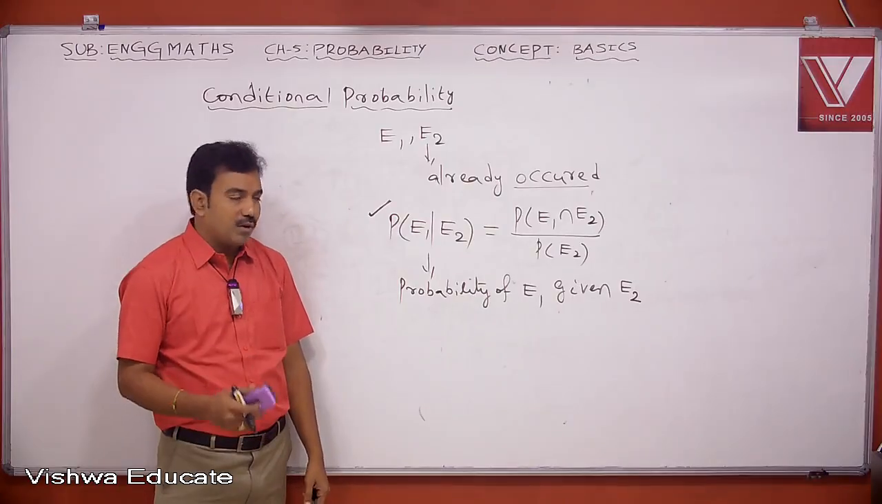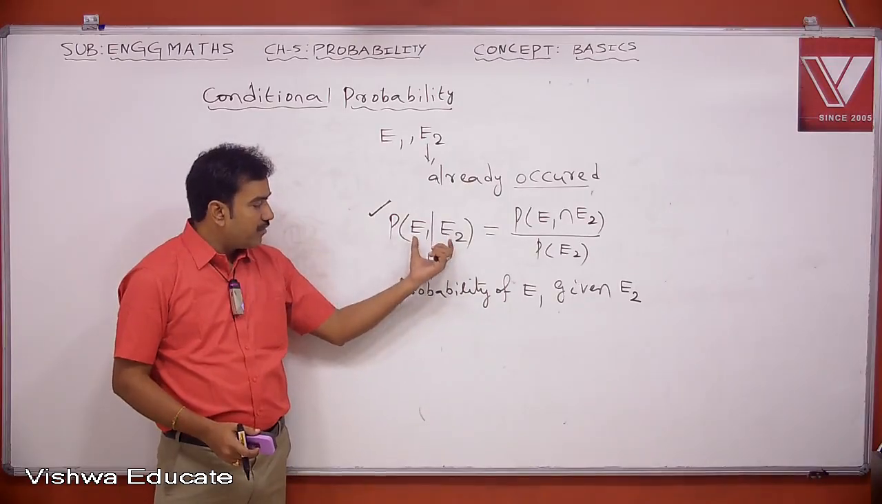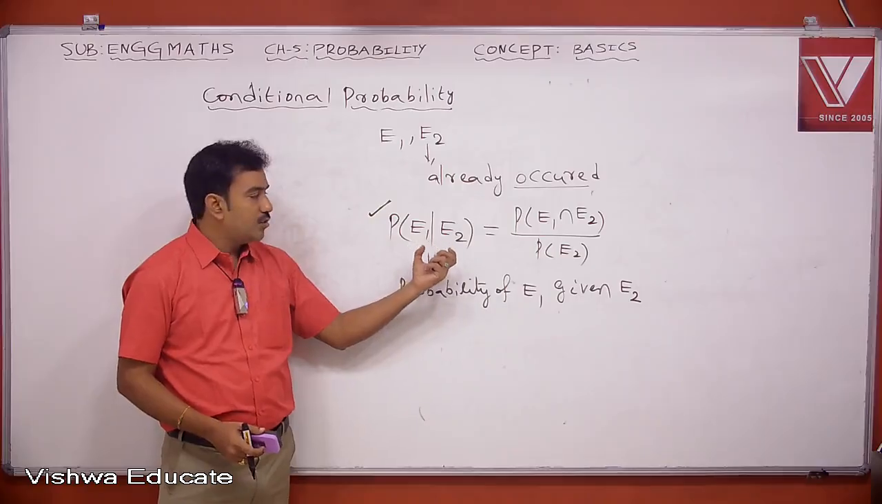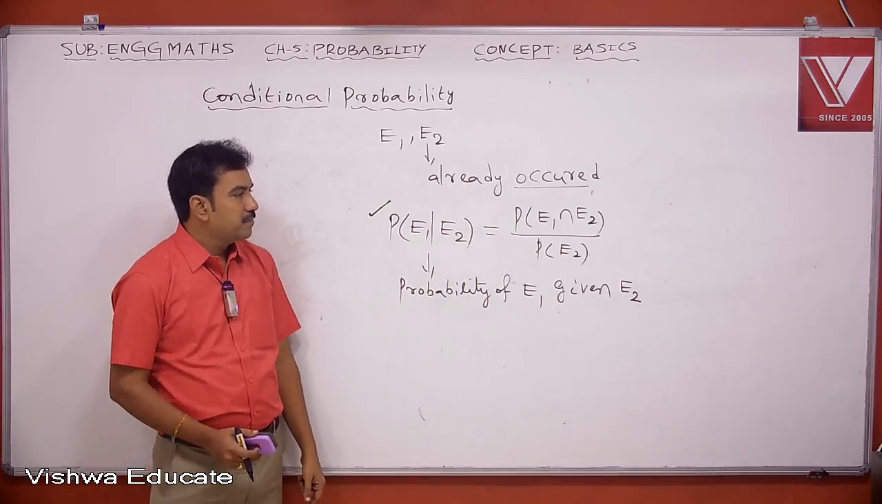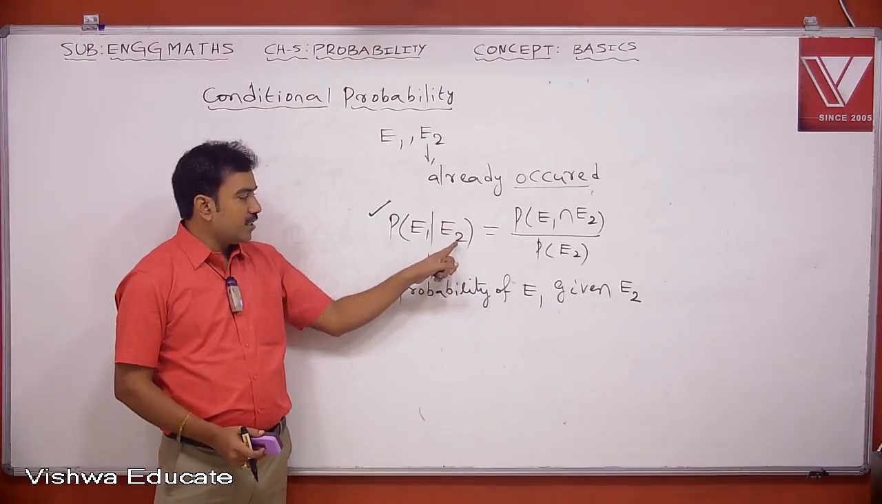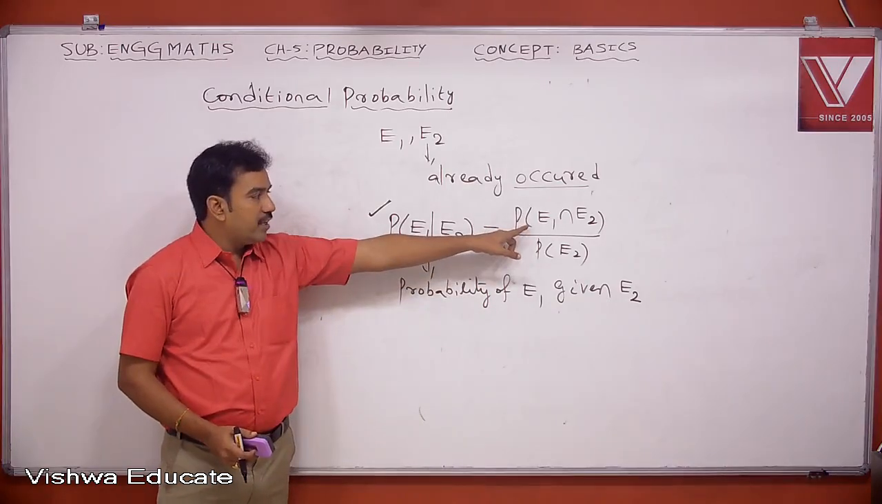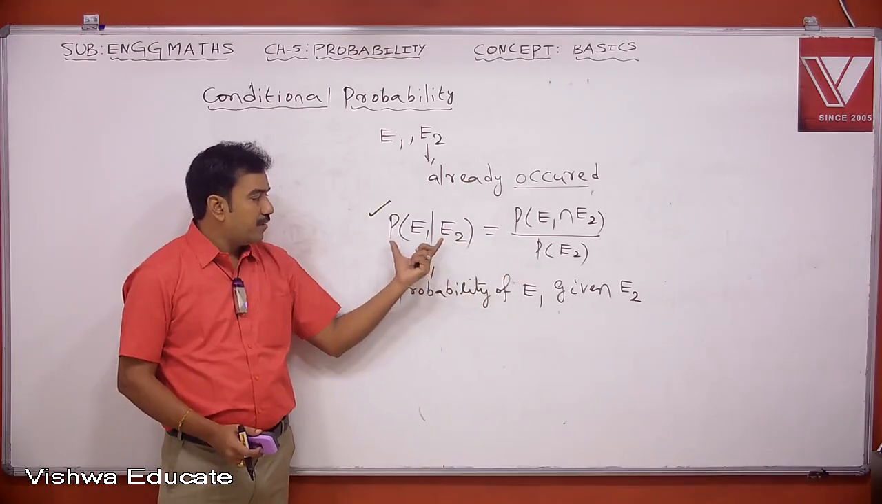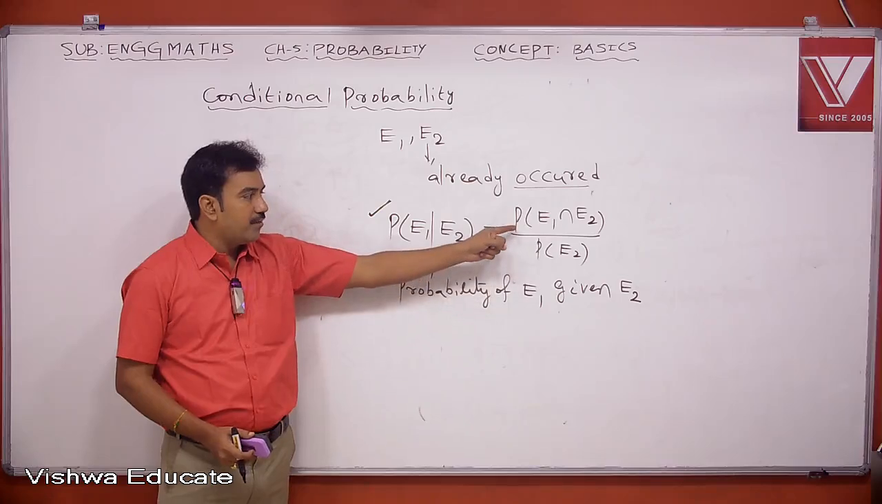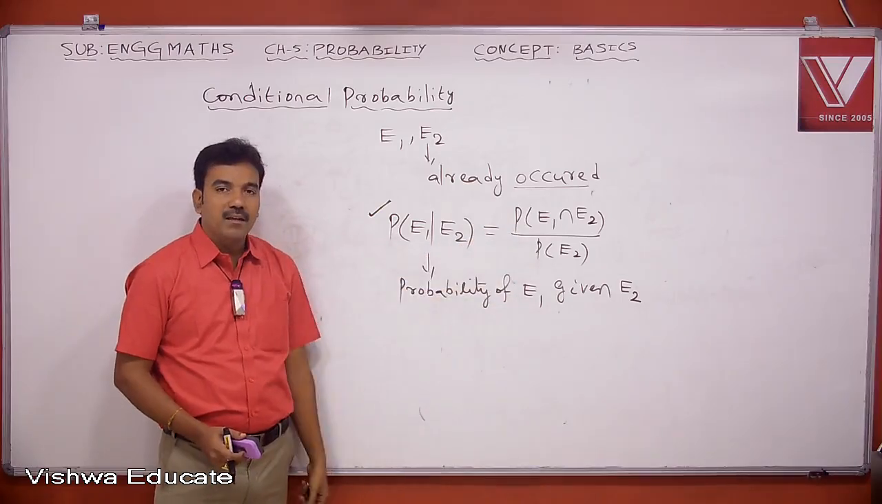It is denoted by P of E1 slash E2. Therefore, P of E1 slash E2 is equal to P of E1 intersection E2 divided by P of E2.